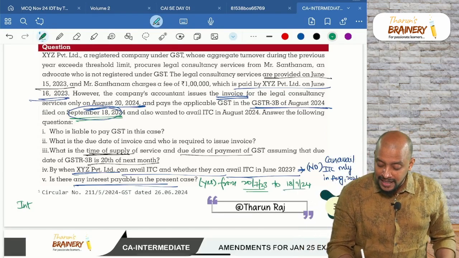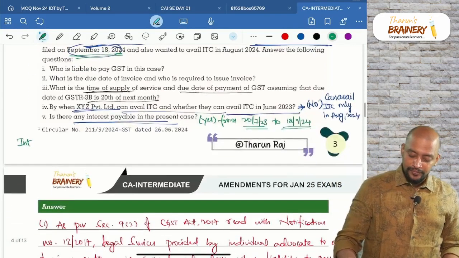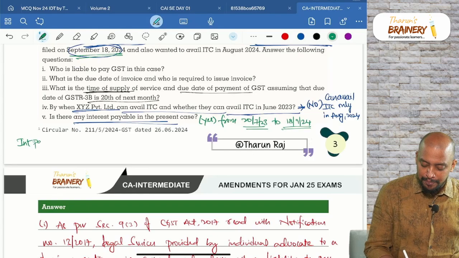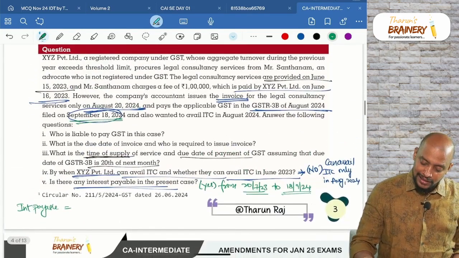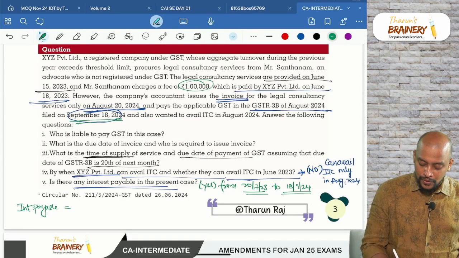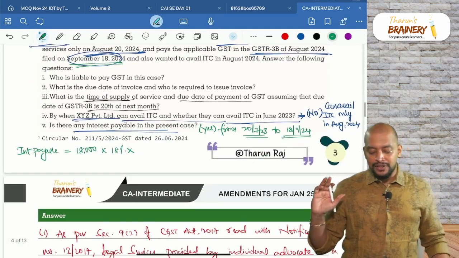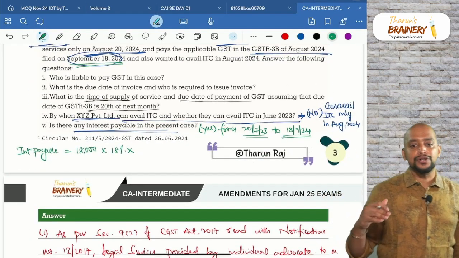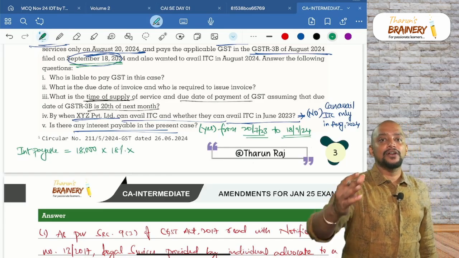20-7-2023 to 18-9-2024. So interest payable. Interest payable on what? What is the value here? 1 lakh and 18% GST. So 18,000 is the GST. 18% from when to when? 20-7-2023 to 18-9-2024. So you please calculate.